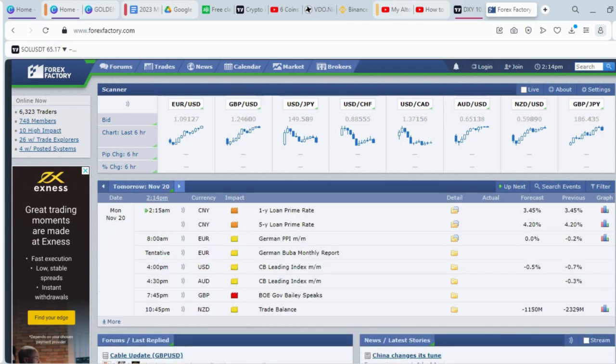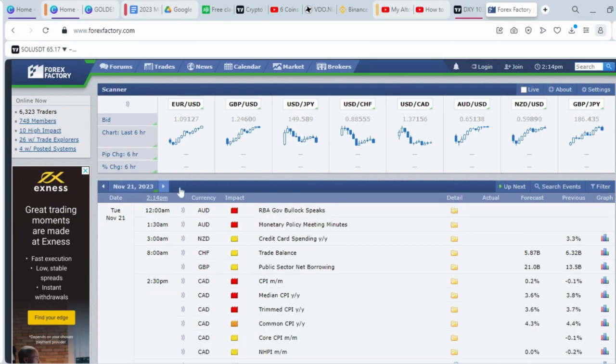On Monday, we're not really having much. We're having CB lending index M/M. As you can see, there is no strong red impact news except for GBP, which is around 7:45. So let's look at other days.